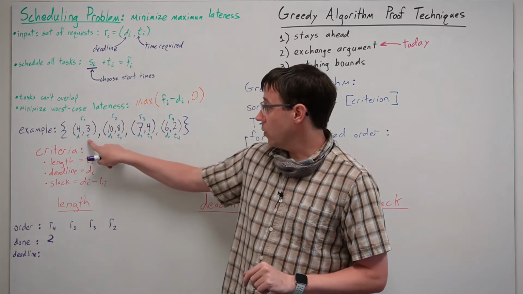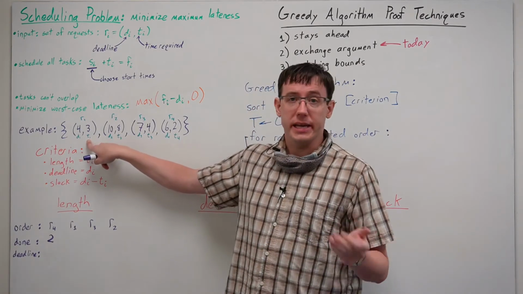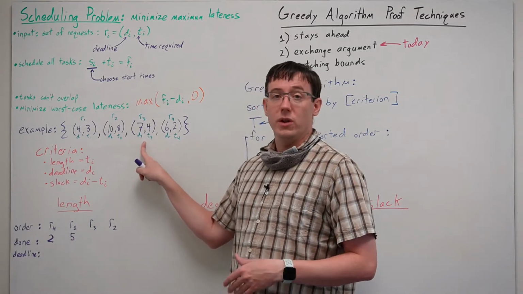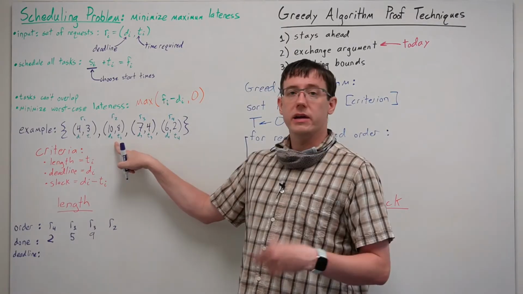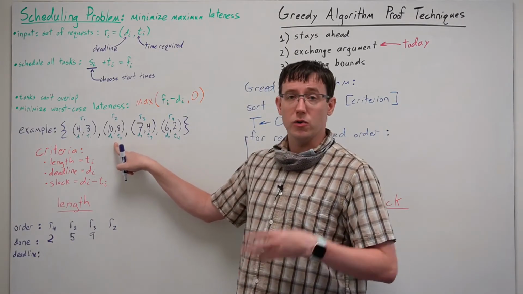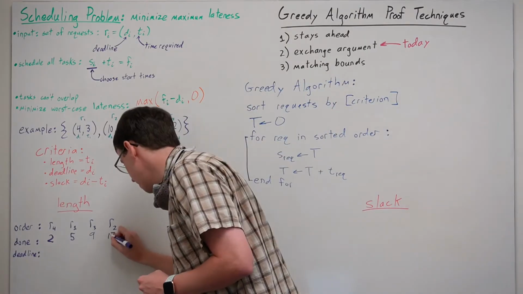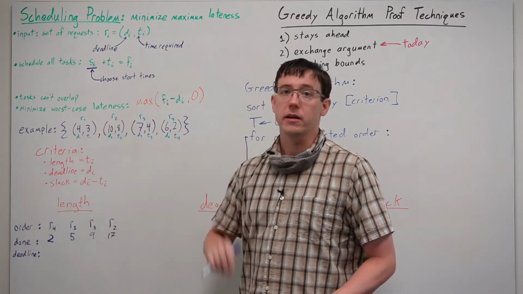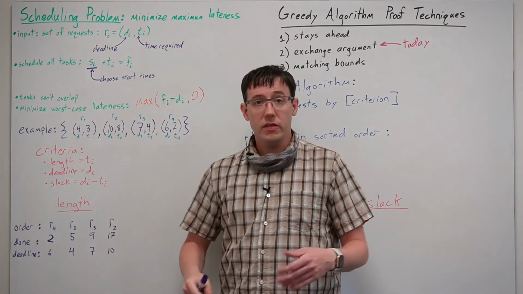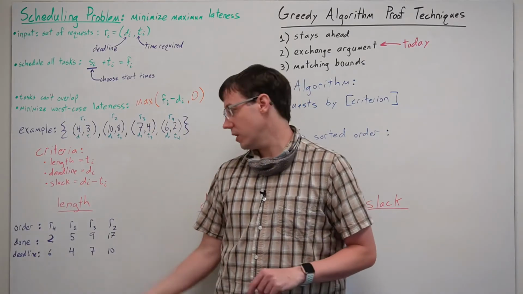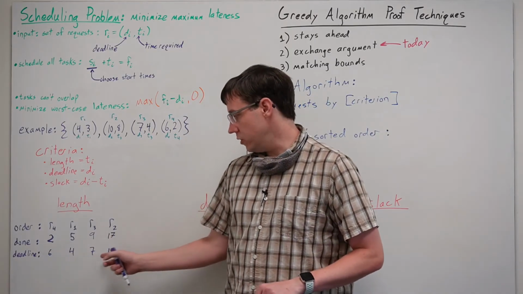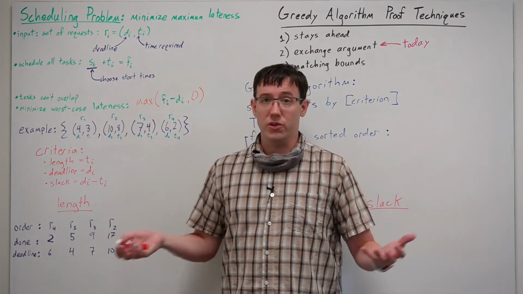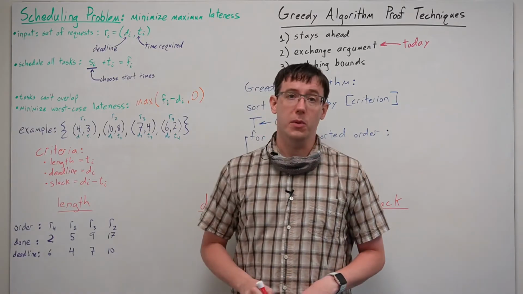So request 1 will begin at time 2 and complete at time 5. Then we'll immediately begin request 3, and it will last until 9. And finally, we'll start task 2, and it goes from 9 to 17. And if we compare each of these finish times to the corresponding deadline for the request, then the requests have latenesses of 0, 1, 2, and 7, which means that our worst case lateness overall for the schedule is 7 from request 2.